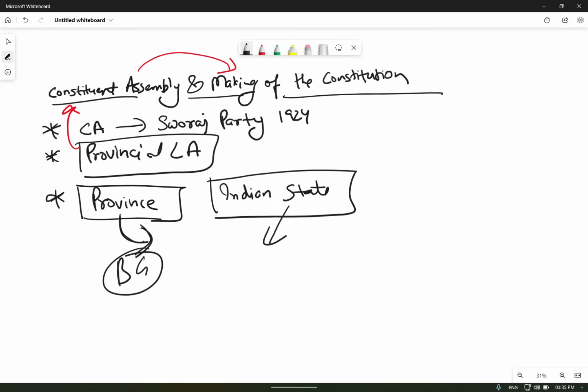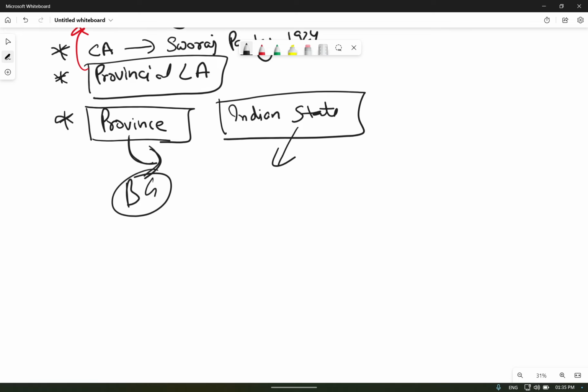So each province and each Indian state were allotted seats in proportion to the population. Within the assembly, seats would be allocated for each province and state in proportion to the population of those regions. The ratio would be 1:1 million.